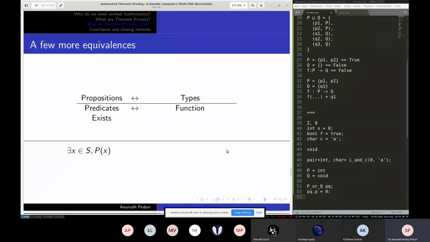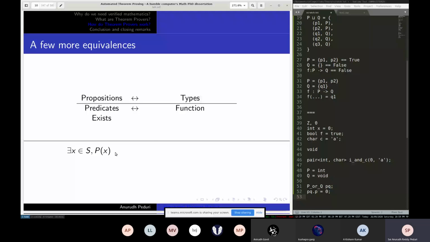The next thing: now we have predicates, and along with quantifiers, we pretty much have very powerful math. So how do we encode there exists? I want to encode this thing into a type. So I want to say there exists X in S such that Px. So remember what we're doing. We want to encode this into a type such that if that type has a value, then this statement is true or has a proof. The value is the proof, not the type itself.